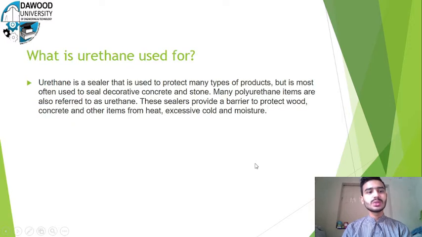So let's come to what the urethane is used for. Basically urethane is mostly used for coating purposes. It protects products or woods from heat, excessive moisture and excessive cold. It basically works like a sealer.